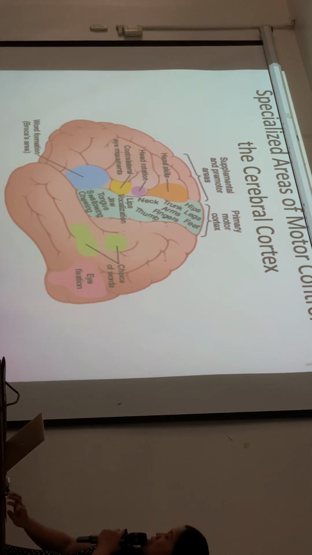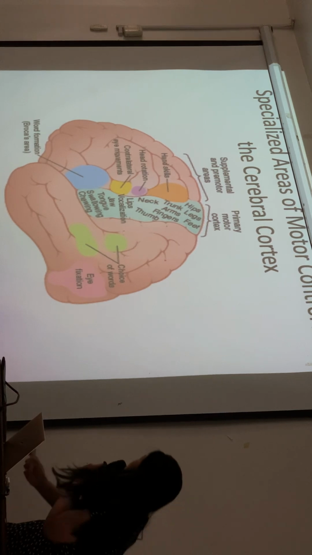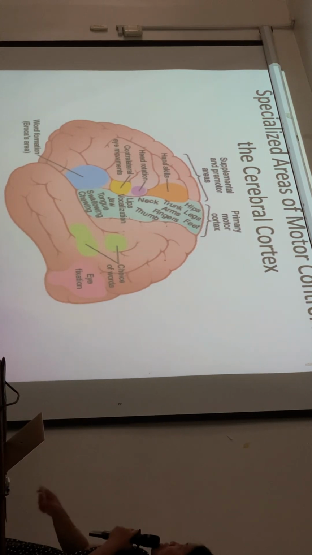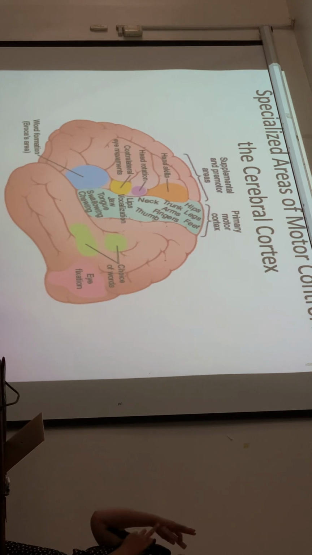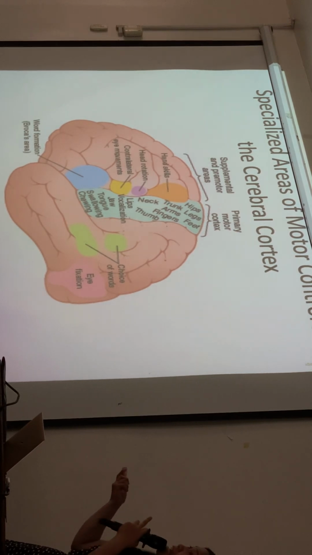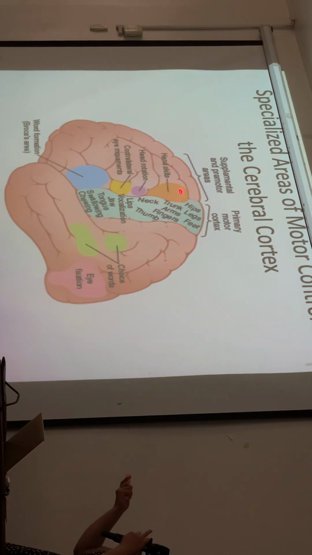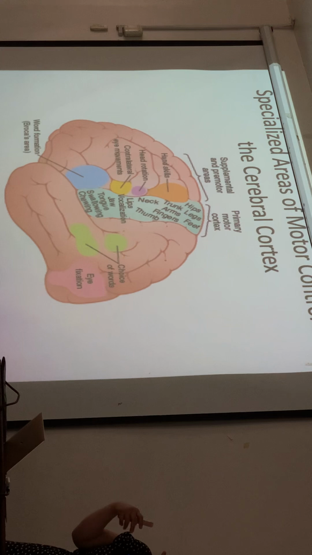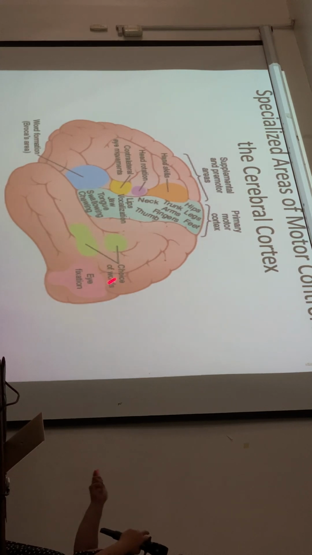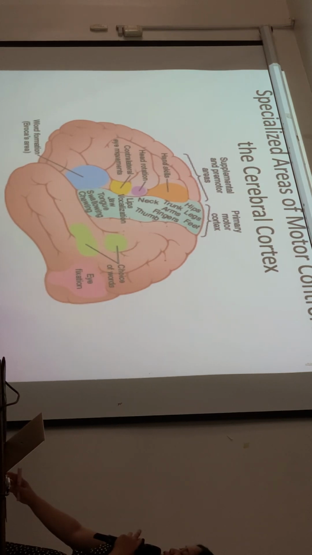What else? There are other areas here. Areas for eye movements, which is very near to head rotation. So eye movements are very related to head rotation. And then the area for hand skills. So these are hand-eye coordination areas, very well developed for those with good hand-eye coordination and hand skills. Okay, so those are the areas of the cerebral cortex for motor function.